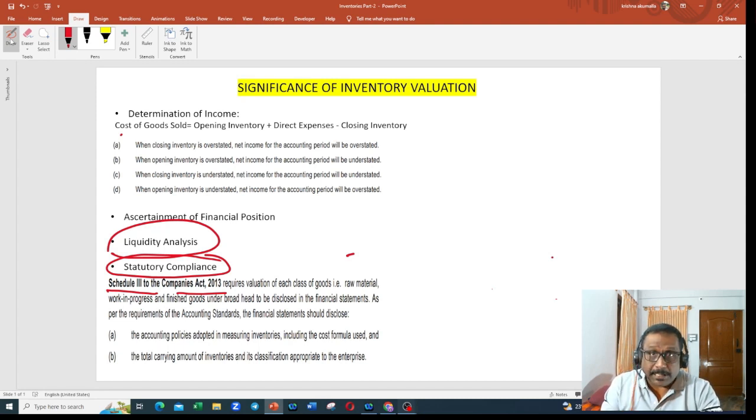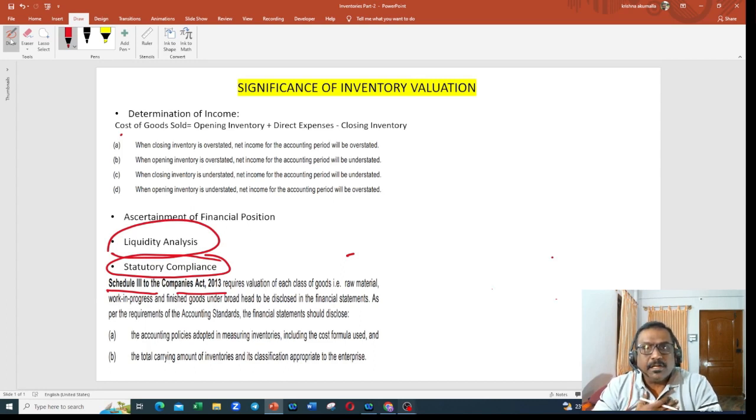But if this valuation is not done as per the accounting policies, you are not compliant. You are not following the guidelines provided by the Companies Act. That will be non-compliant. So when you are running an organization, you have to be very careful in inventory valuation.